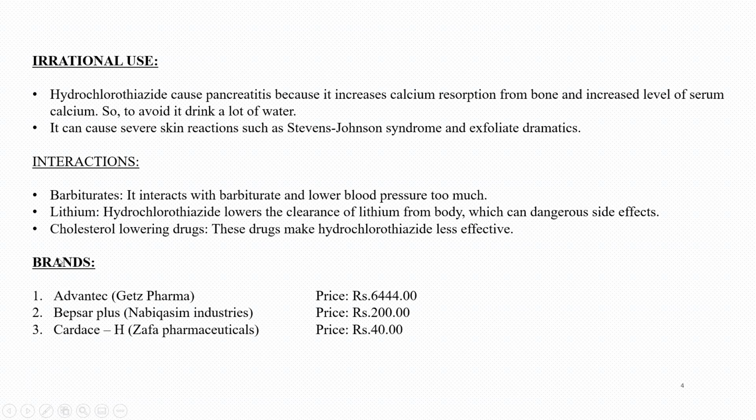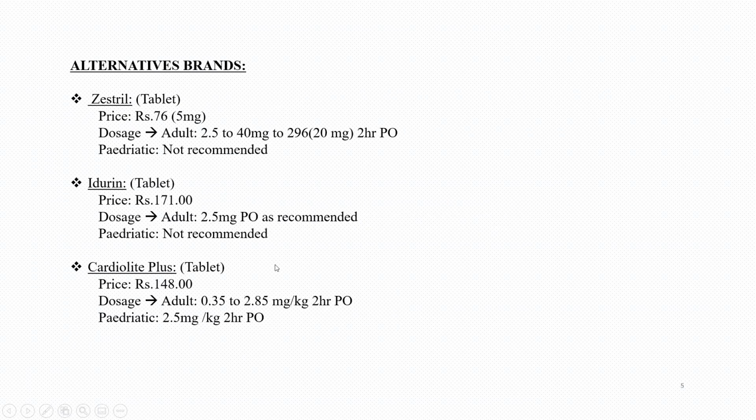Now the brand name of this drug is Advantech, which is manufactured by Getz Pharmaceuticals and its price is 6,444. Another brand name is Bepsar Plus, which is manufactured by Nabi Qasim Industries and the price is 200. And the other brand name is Cardace H, which is manufactured by Zafar Pharmaceuticals at the price of 40.